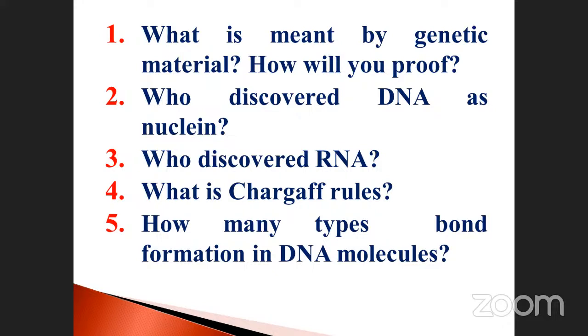Hydrogen bond, covalent bond, and also disulfide bond, and a weak bond is also there, isn't it? In the DNA molecule construction process, the glycosidic bond is also present, and the peptide bond is also there.